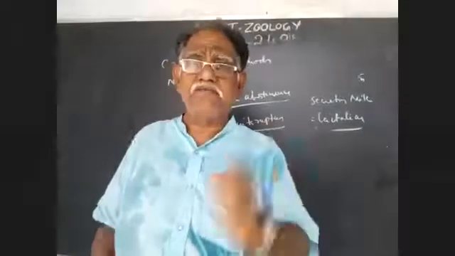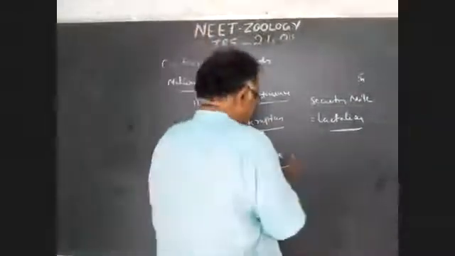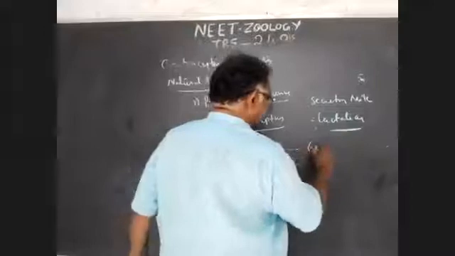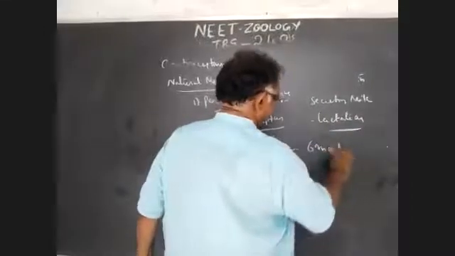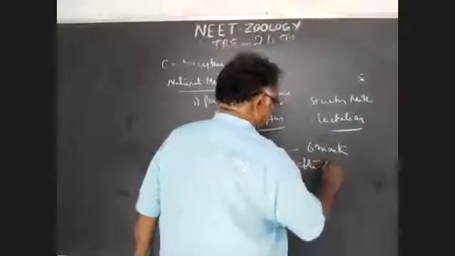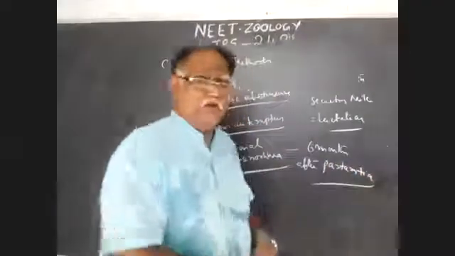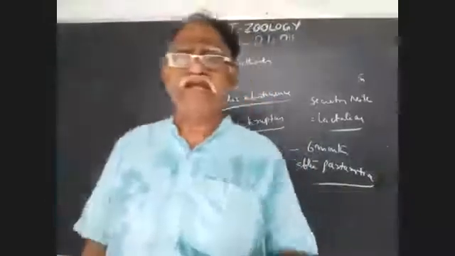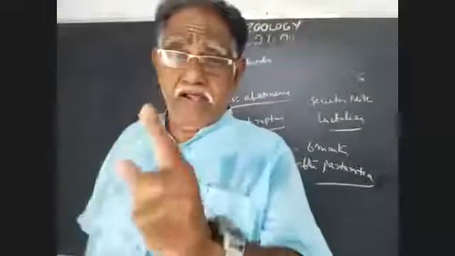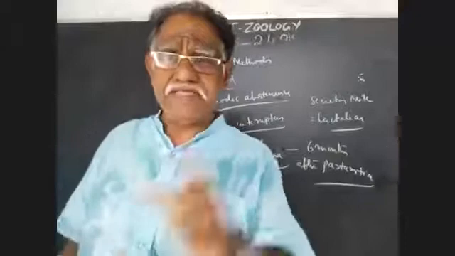But this mechanism is advisable only for 6 months after parturition. So lactational amenorrhea is a natural method preventing pregnancy for 6 months after parturition.